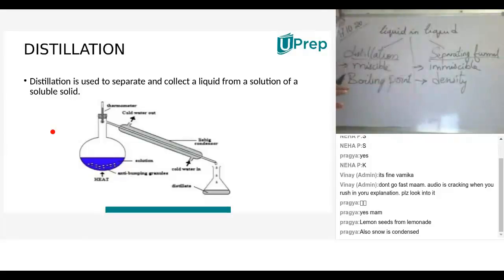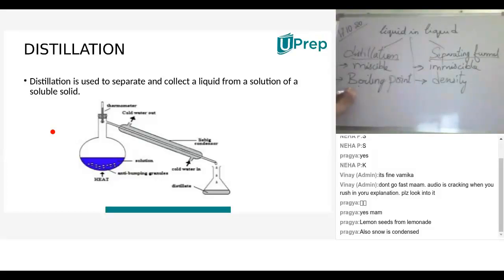Understood, children? So the distillation process is used to separate miscible liquids based on boiling point. When two liquids are mixed homogeneously in a solution, we can't separate them by the normal process. So by using the distillation process, we need to observe it using a thermometer.